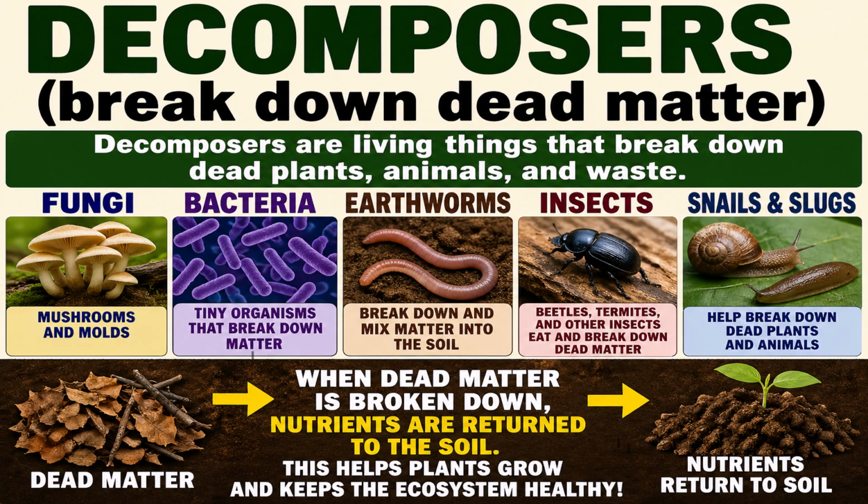So let's look at the bottom of the picture. At the bottom, we see that when dead matter is broken down, nutrients are returned to the soil. This helps plants grow and keeps the ecosystem healthy. We go from dead matter to healthy nutrients returning to the soil, producing healthy plants.